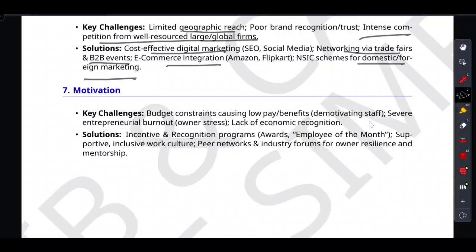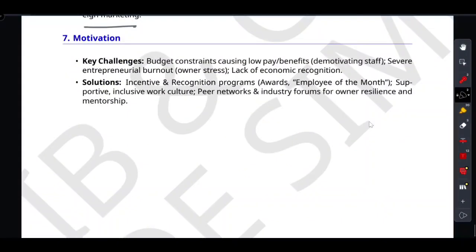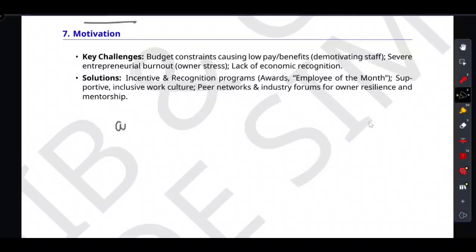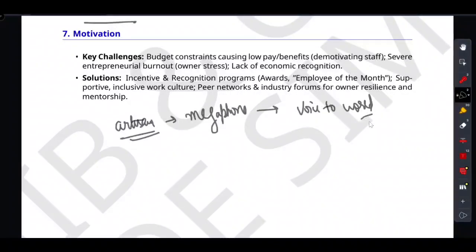So this is your memory hack for the examination to lock in the final two concepts. I want you to visualize the megaphone and the spark. Megaphone: imagine an artisan standing in a tiny alley. Nobody can hear them over the noise of the main road. The megaphone is what amplifies their voice to the world. E-commerce like Amazon, Flipkart, and the NSIC scheme are that megaphone. They let a tiny shop shout across the entire country so buyers everywhere can hear them.